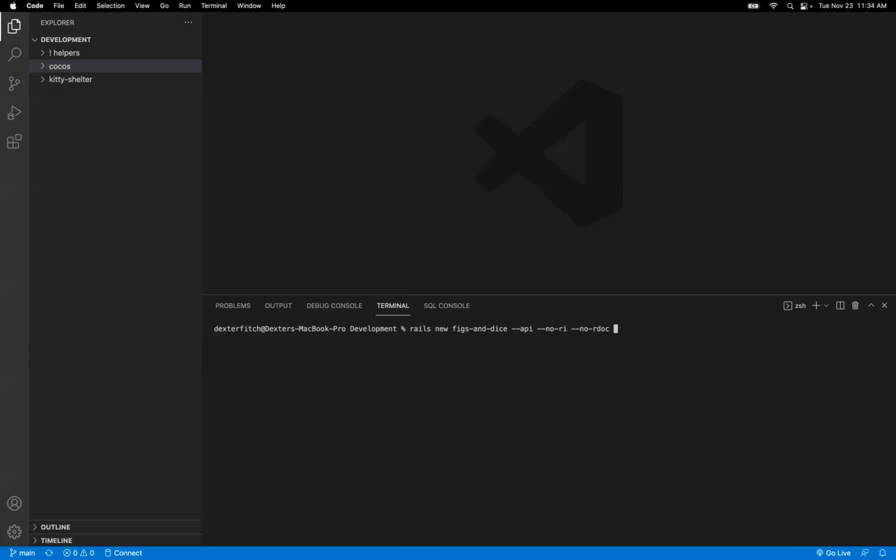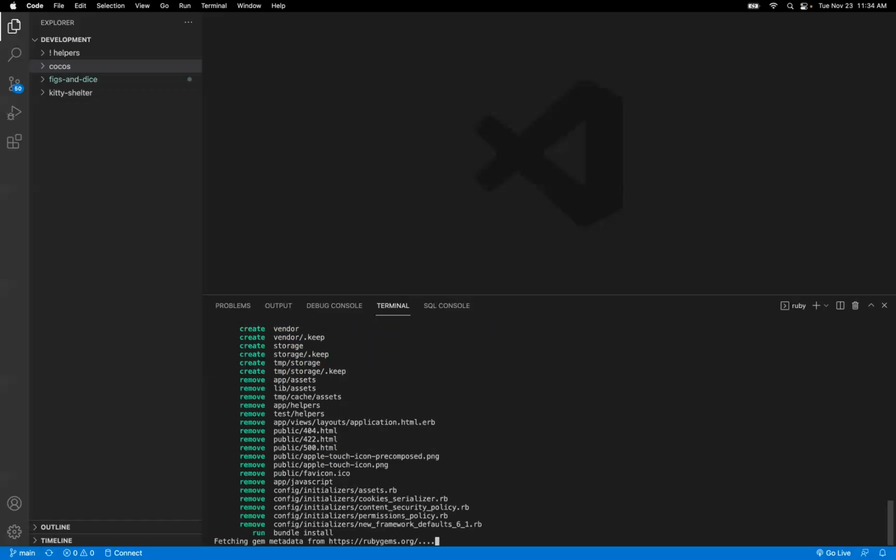Finally, I'm going to end it with a dash capital T, which means no test framework ever, so that when I run generations in Rails, I don't need to use the no test framework tag. It just won't make tests at all for this application, or won't automate tests, I should say. All right, so that's everything we need to set up our backend Rails application. I'm going to press enter and let that build itself out.